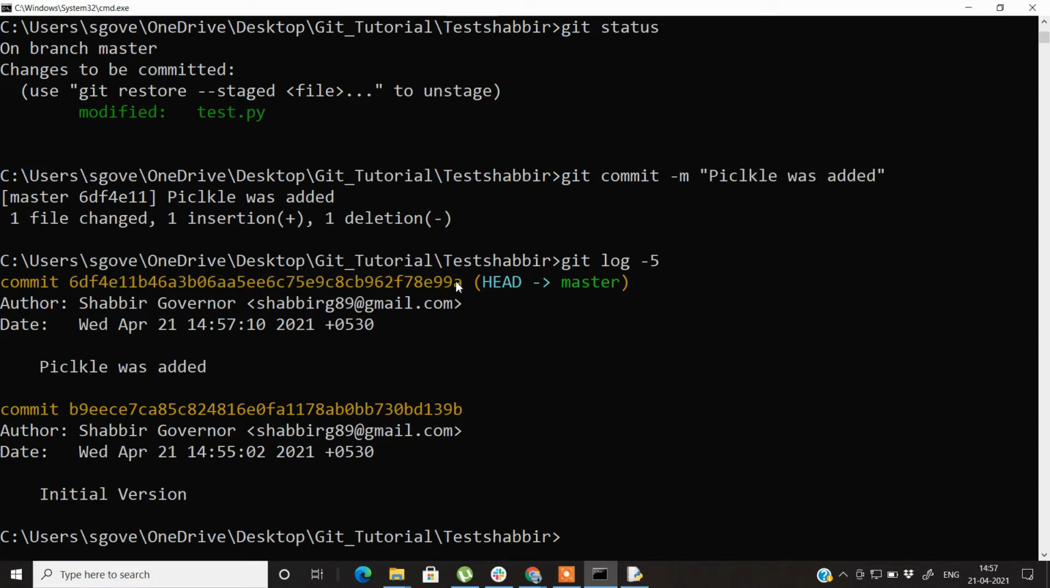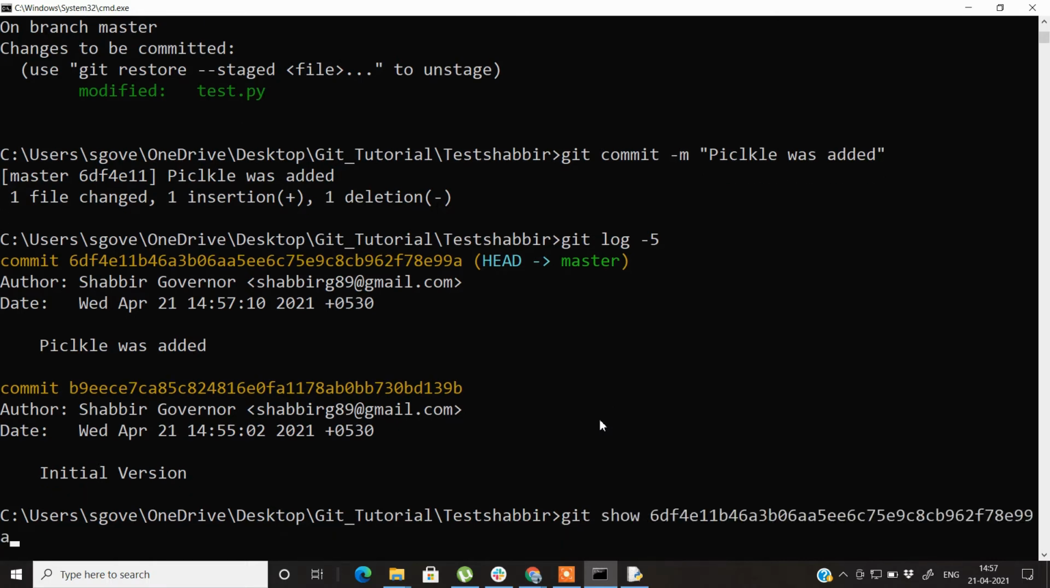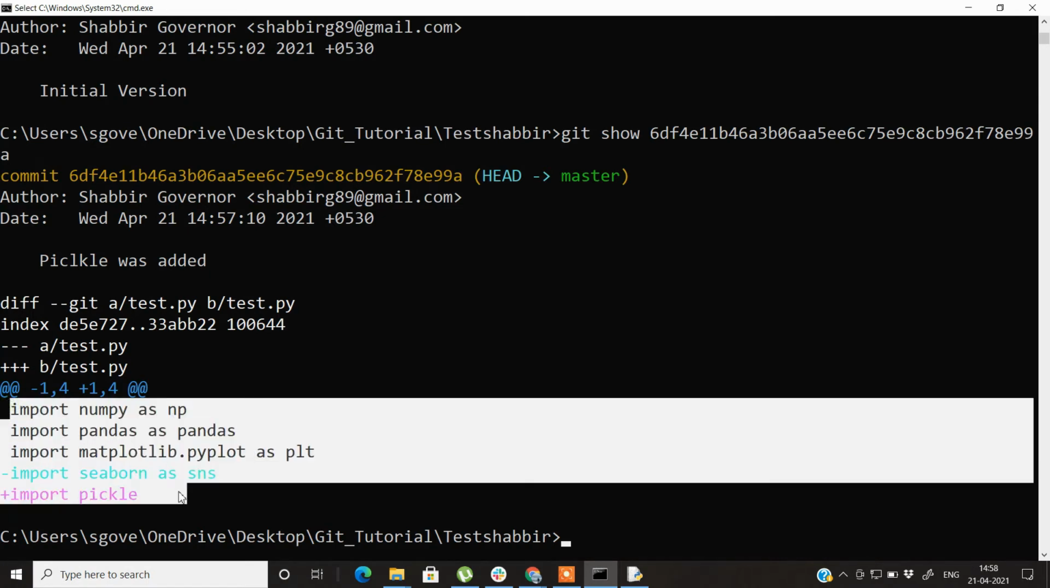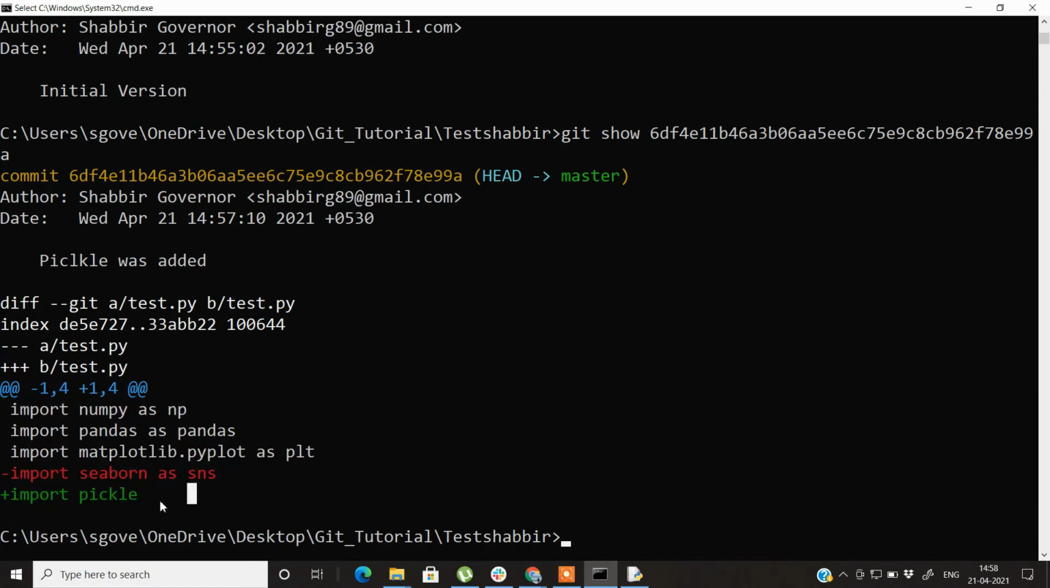Just copy the commit id and write git show, paste the commit id and enter. You can see that in that particular commit, identified by the commit id, pickle was added, and these were the changes made in the code. Cool, right? This is how git show works.